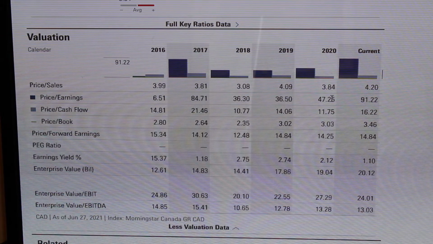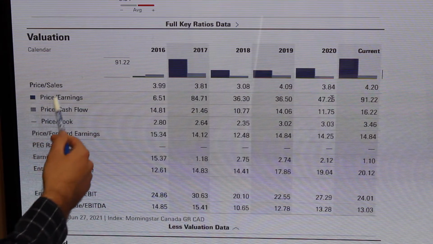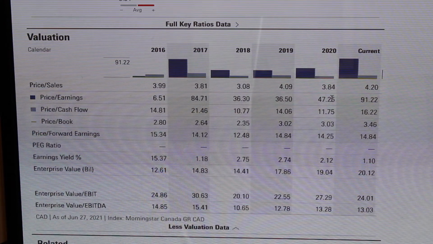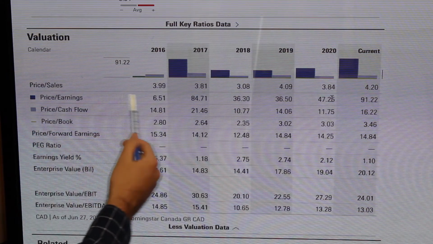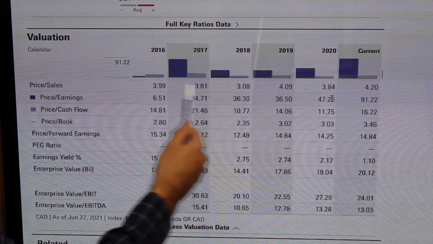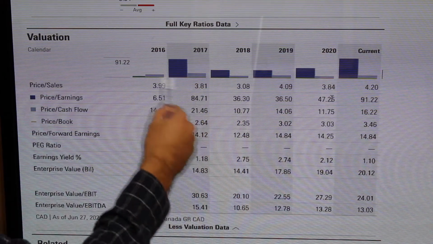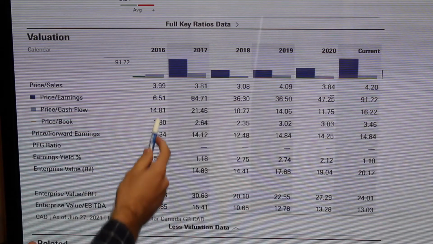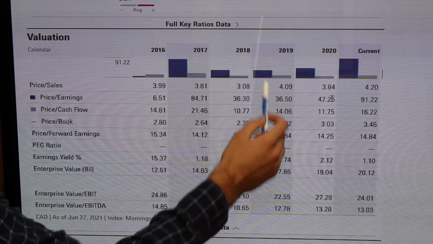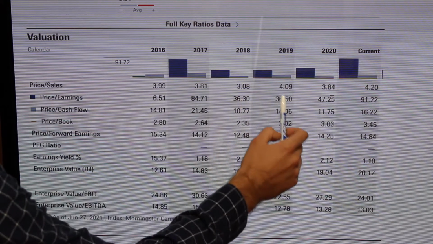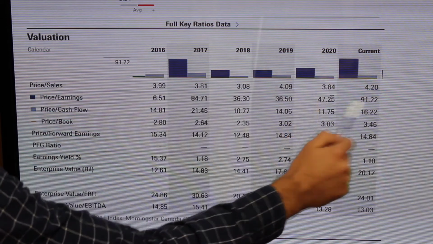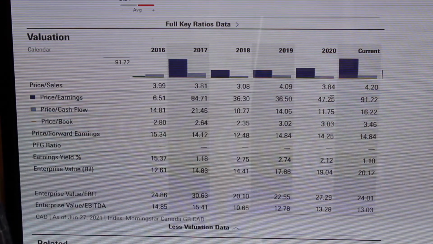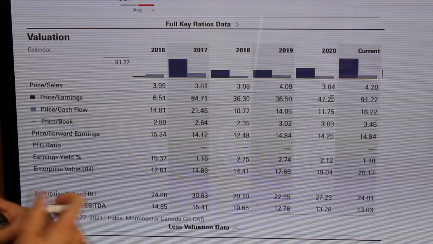But I want to direct your attention to here, so the price to earnings ratio. And it kind of shows how it's evolved over time, which I think is really useful information to look at, because not a lot of financial websites will provide that. Usually they'll just show what it is currently, but as we can see, it's kind of fluctuated a lot. Now a lot of this will depend on the company's actual earnings. They had some large tax write-off, which is why it was so low here. But we could see in 2018, 2019, it was about 36, and then it increased drastically. So going into 2020, it was about 47, and now it stands at 91. So obviously this company has become a lot more expensive relative to earnings.